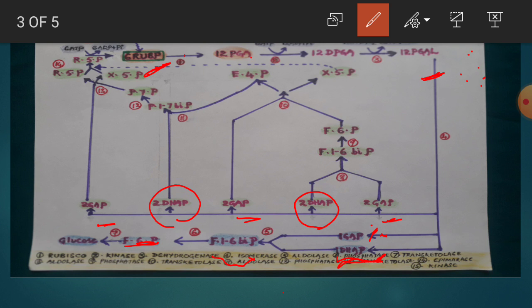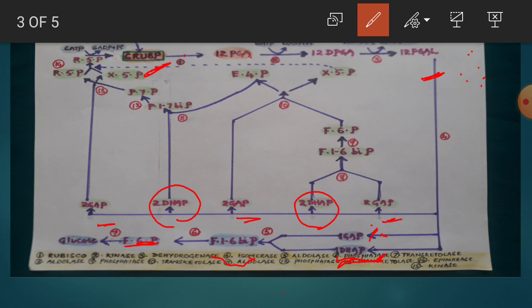By the activity of phosphatase enzyme, one phosphate ion is removed. Which phosphate ion is removed actually? The phosphate ion present at the first carbon. That is why it is called now fructose 6-phosphate. Now fructose molecule shows a phosphate group at 6th carbon only. This reaction was catalyzed by phosphatase enzyme.